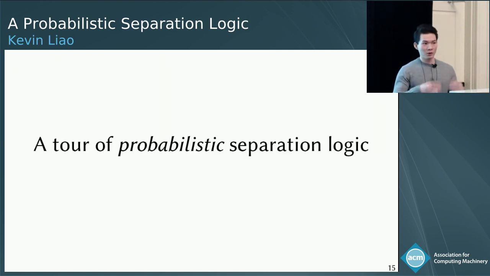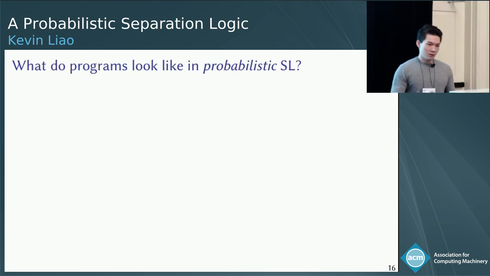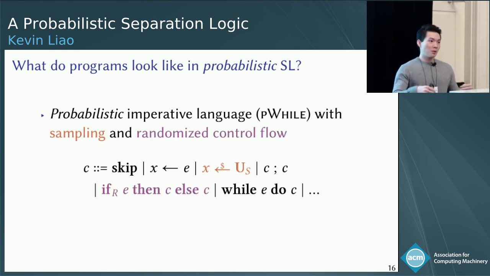All right, so that was heap separation logic. Now let's look at probabilistic separation logic. So what do programs look like in probabilistic separation logic? Well, here we consider a probabilistic imperative language, similar to p-while, with a construct for random sampling, shown in orange. This arrow with the $ over it denotes random sampling. We also support randomized control flow, shown in purple. This enables you to branch on a random variable.